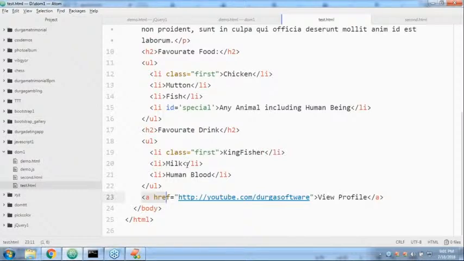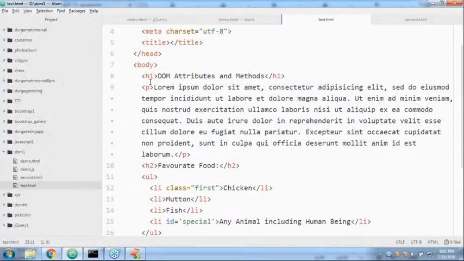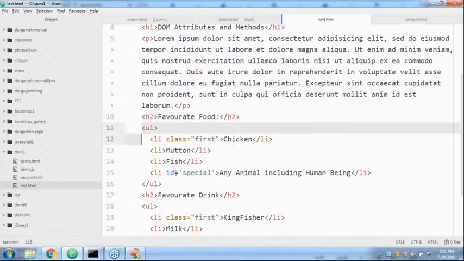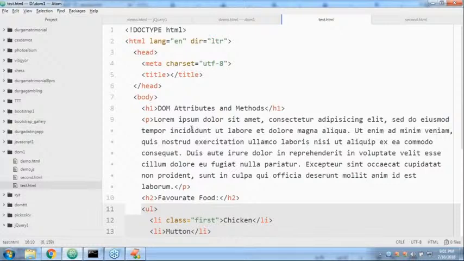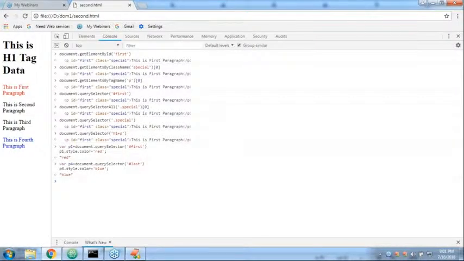Now take very special care about the terminology. My requirement is: first H1 with the red color, next this paragraph with the blue color, next this H2 with some green color, next this one with the orange color. First, let's see how it looks like. Observe that.